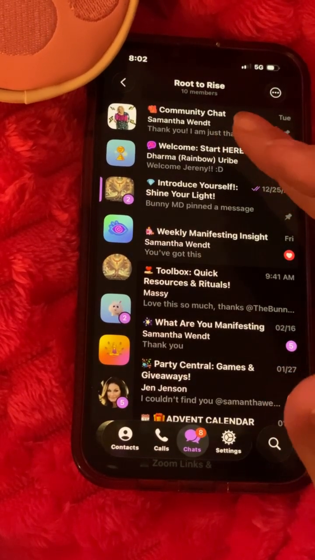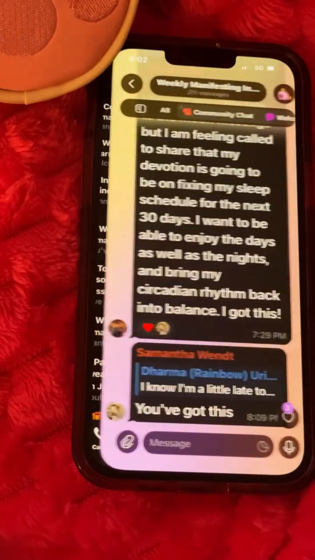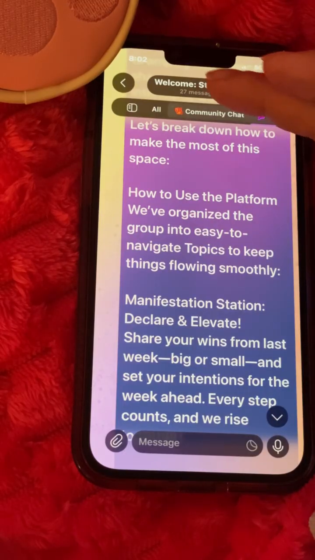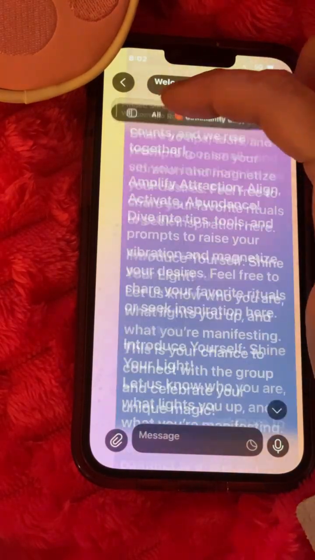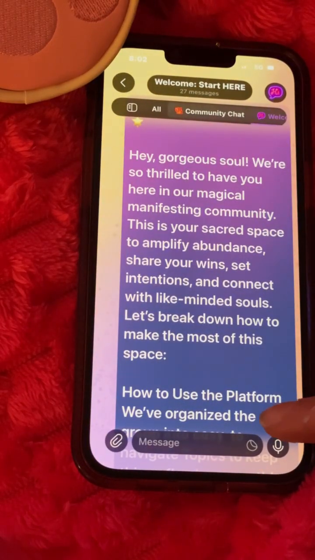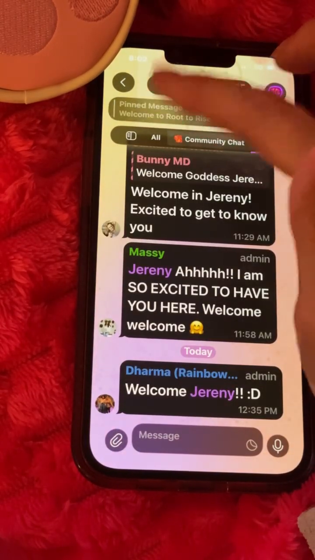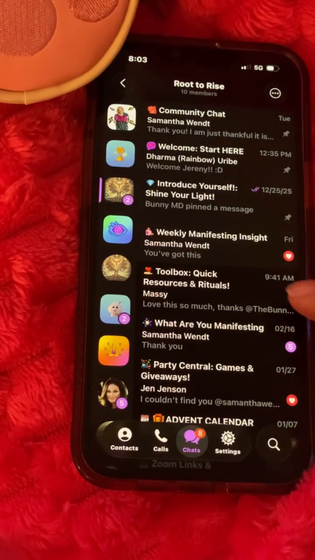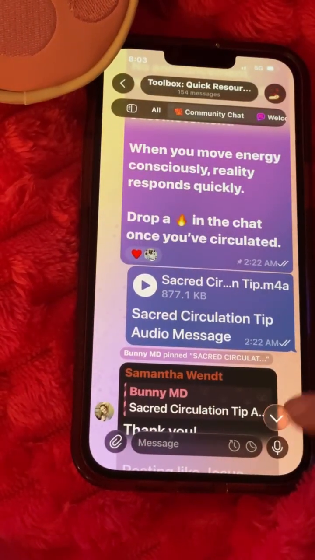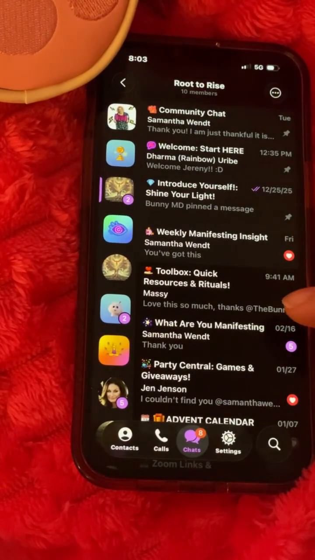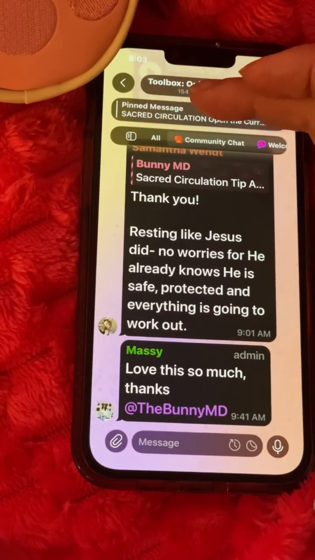Again, also another beautiful way to do that is just simply open it up and look for anything that is posted at the top of the group as a pinned message. Then just hit the pinned message and it'll take you to whatever's most recent for you to take a look at. So if you want to get back down to the bottom of the screen, I take you into Toolbox here. You can see there's a pinned message.